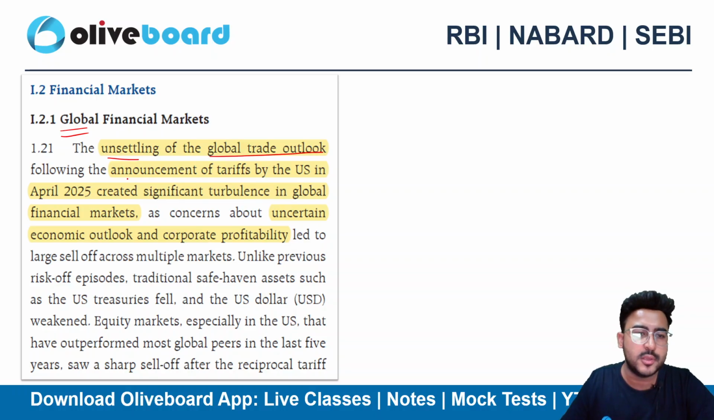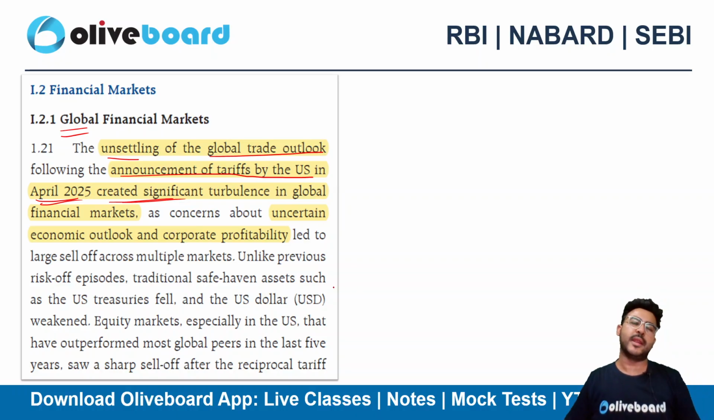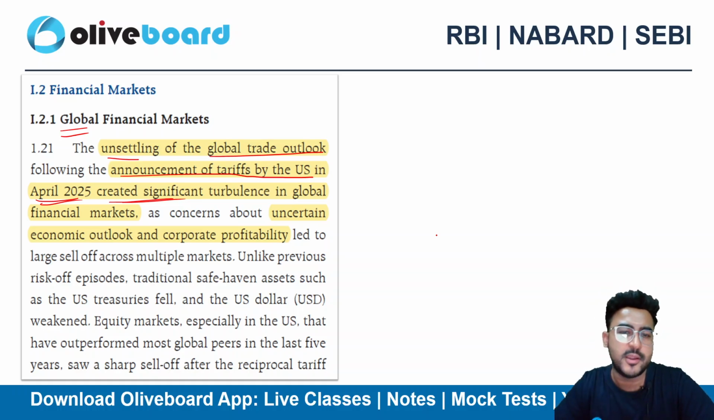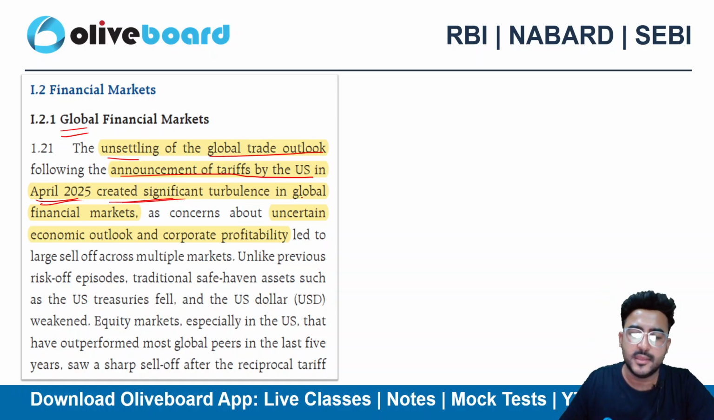If I talk about the financial market globally, not of India, the global financial market saw an unsettling of the global trade outlook following the announcement of tariffs by the US in April 2025. Now this has created a problem in the global financial market, right? As the US announced tariffs in April 2025, uncertainty came into the picture.